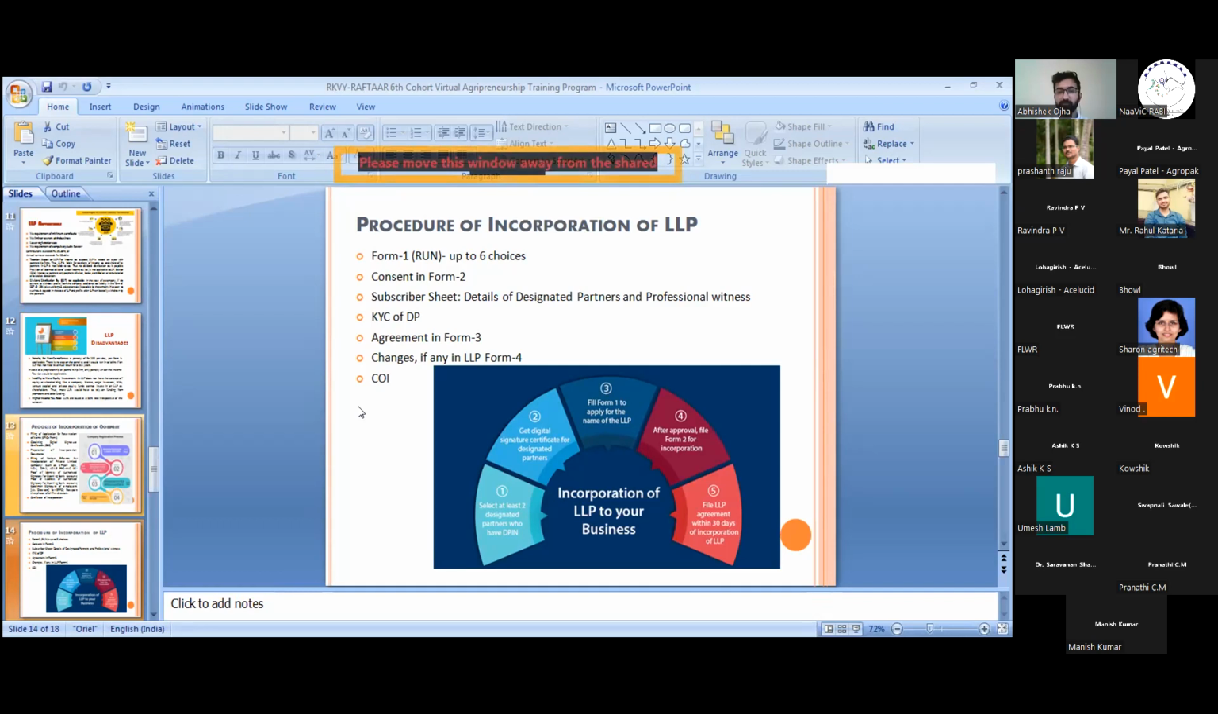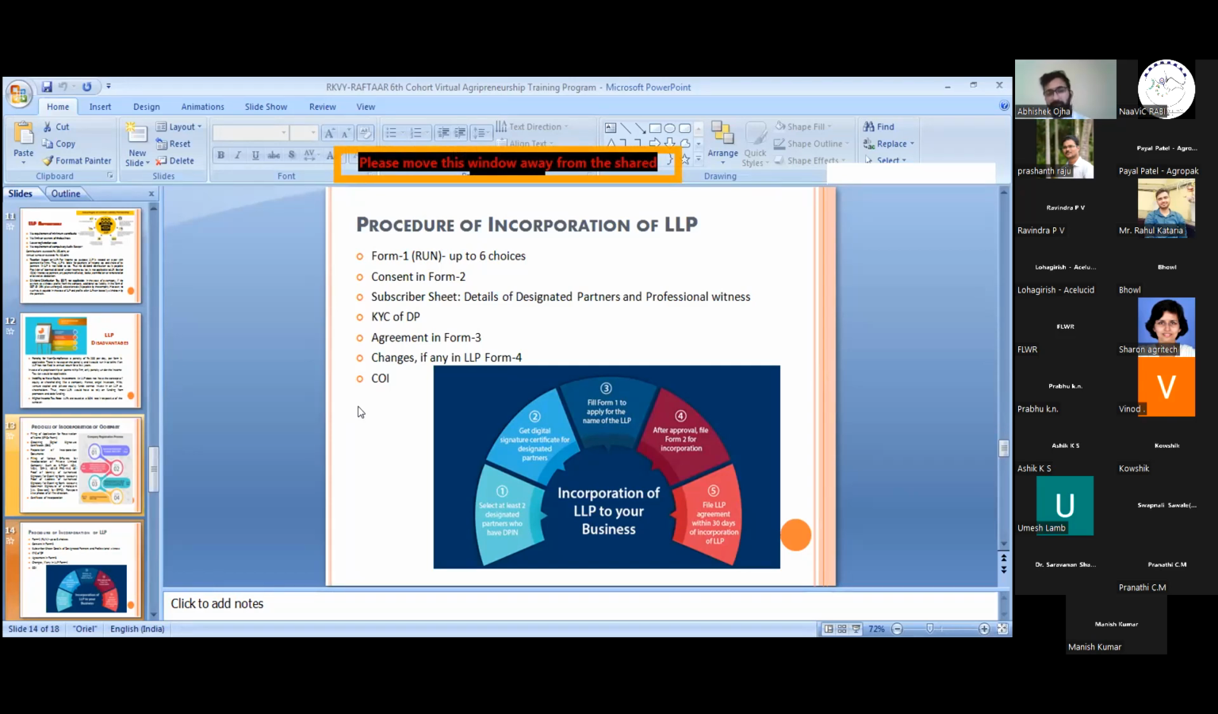Then we have to make an agreement in Form 3. Form 3 is the agreement which we have to file within 30 days of incorporation of the LLP. It specifies the whole agreement between the designated partners, on what basis the LLP is formed. It specifies the business of the LLP, the members' details of the LLP, the business transactions, the business details, the ratio of distribution of profit or loss, and other things.